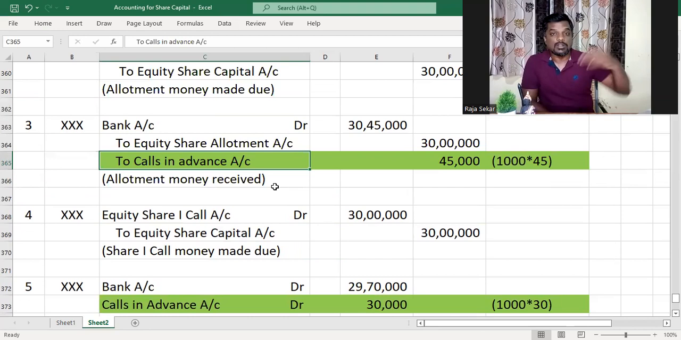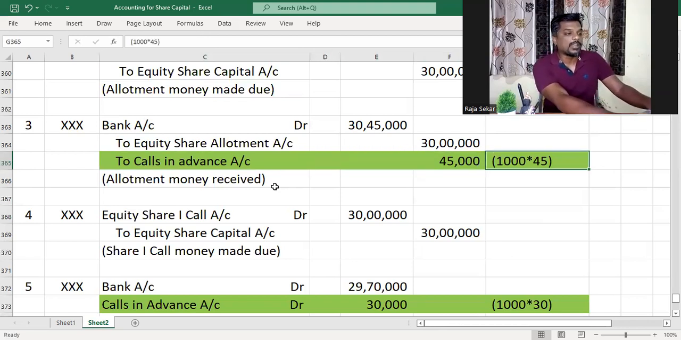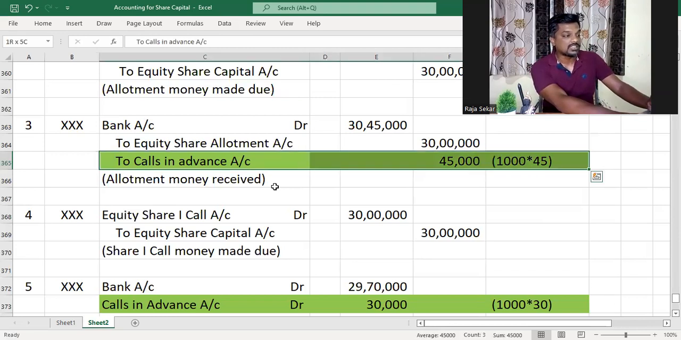First call money was 30 rupees, second call money was 15 rupees, so totally 45 rupees. So that multiplied with the number of shares held by him is the money that he paid in advance. That will be 45,000. We credited it to calls in advance as it is a liability account. We are not supposed to receive that money at this point, but he has paid that money to us, so it is actually advance for us.